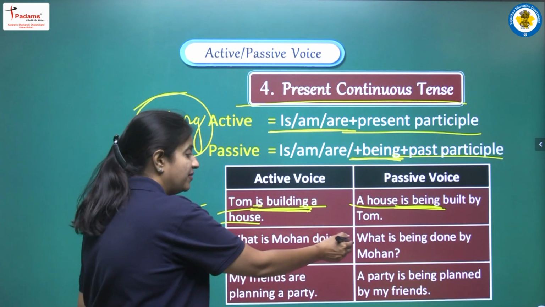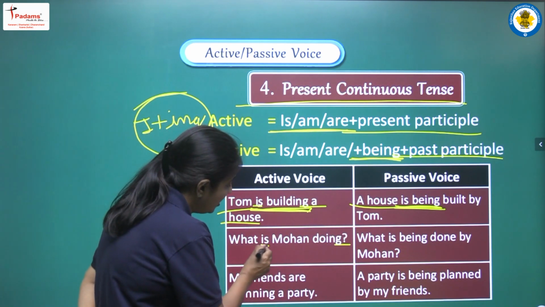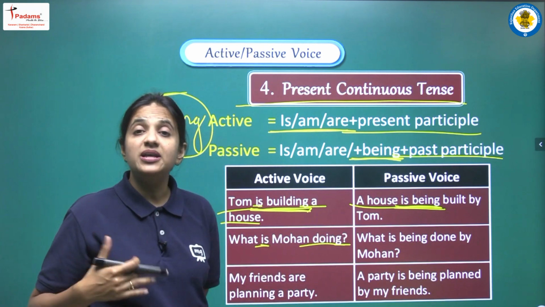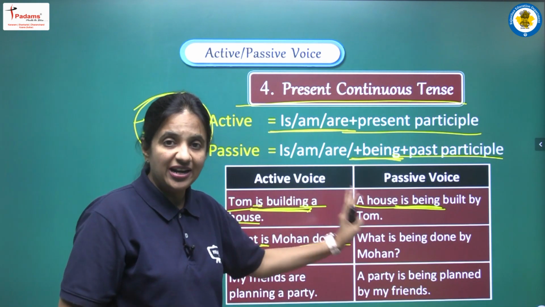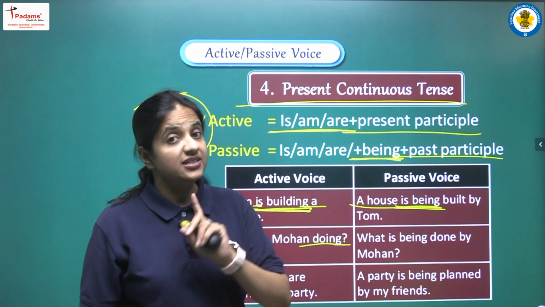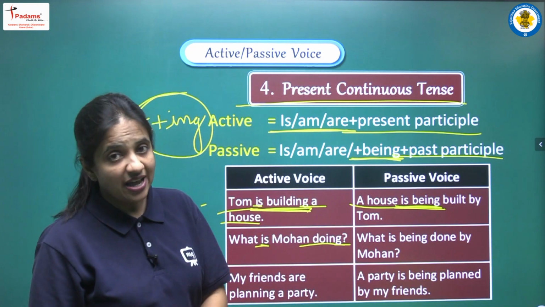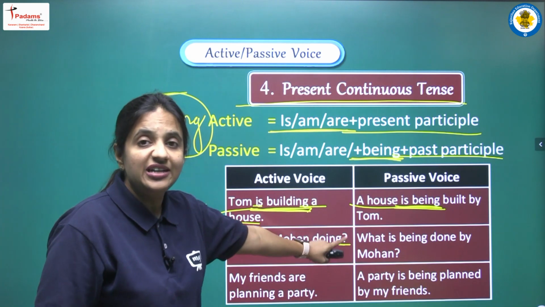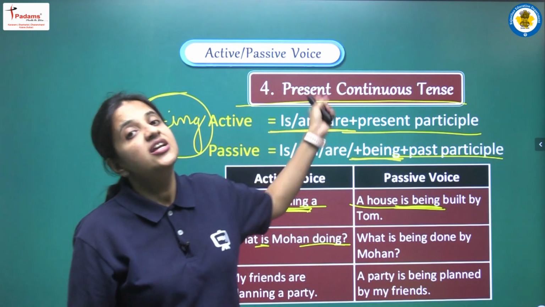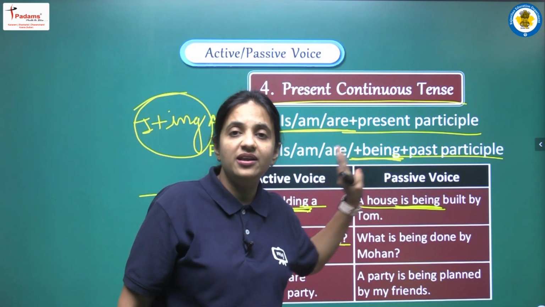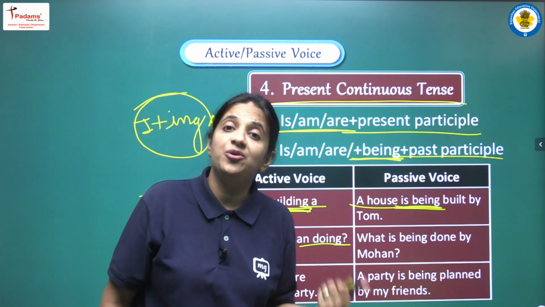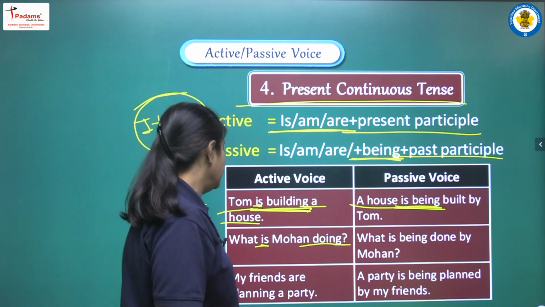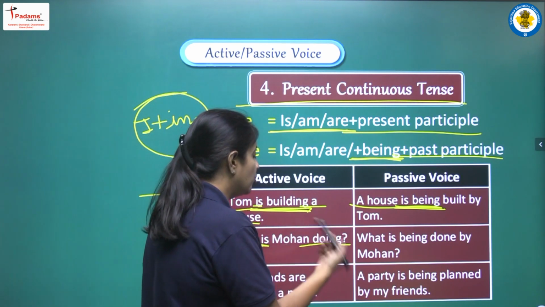So here we are having an interrogative sentence. We are having is and first form plus ing, do plus ing, that is doing. So according to that, now we have to do the changes. Just remember this thing, just be careful that because we are having an interrogative sentence in active voice, the passive voice also will be in the same form. The passive voice will also be in the interrogative form. So let's try. The sentence is: what is Mohan doing.